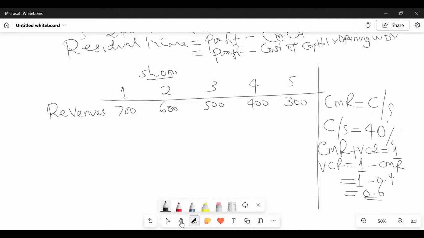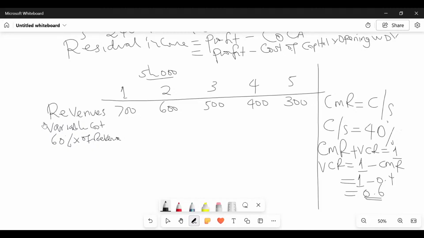So I will now give my examiner the variable cost. Variable cost is 60% of revenue. 60% is the same as 0.6.